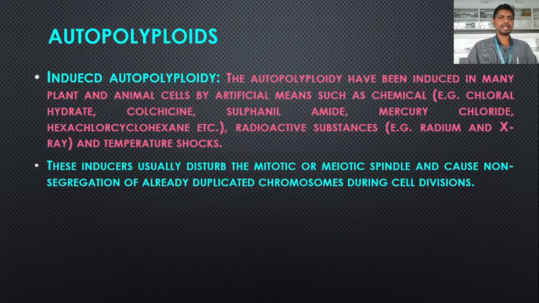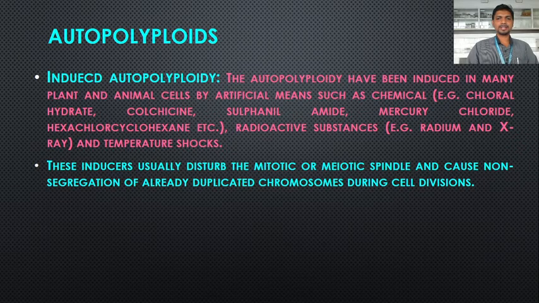Now the induced autopolyploidy. Autopolyploidy has been induced in many plant and animal cells by artificial means, such as by using certain chemicals. For example, chemicals like chloral hydrate, colchicine, sulfanilamide, mercuric chloride, hexachlorocyclohexane are used for artificially induced autopolyploidy.